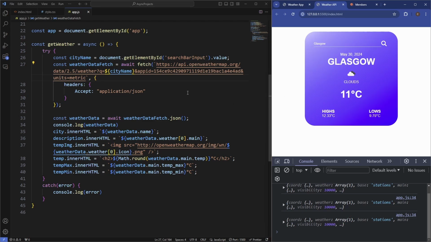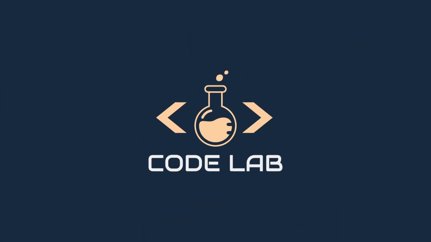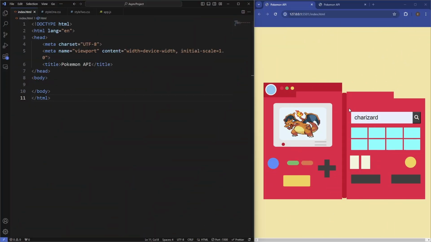We're now going to move on to our final project, which is going to use the Pokemon API. As for our last project, we're going to be building this Pokedex, which if you're familiar with Pokemon, you'll know what this is. And what we're going to be able to do here is that if we type in a Pokemon name, it will display that Pokemon image for us.